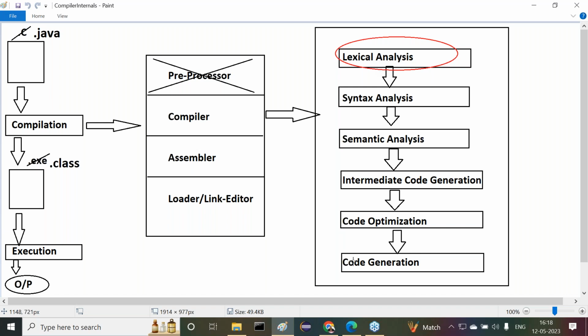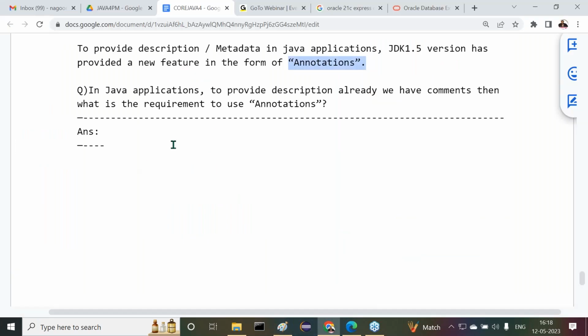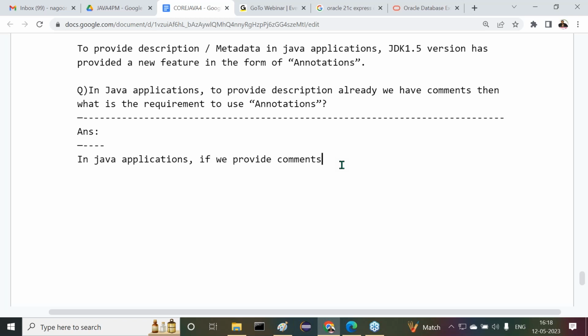Try to understand the next point here. For example, in Java applications, listen carefully. I'm giving the exact point now. In Java applications, if we provide comments and a description, if we provide the description along with the comments, then observe carefully.